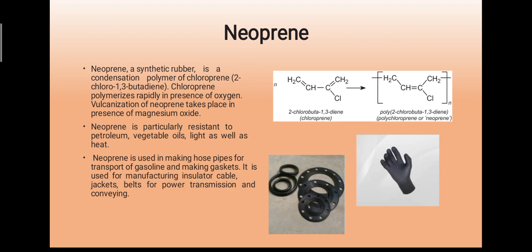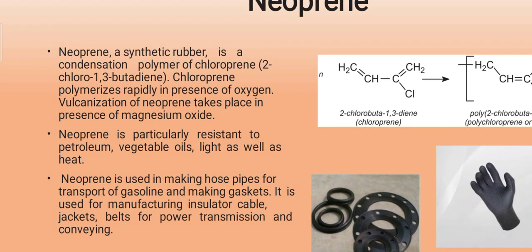Neoprene is a synthetic rubber, obtained by condensation polymerization of chloroprene, means 2-chloro-1,3-butadiene. It polymerizes rapidly in presence of oxygen. Vulcanization of neoprene takes place in presence of magnesium oxide.